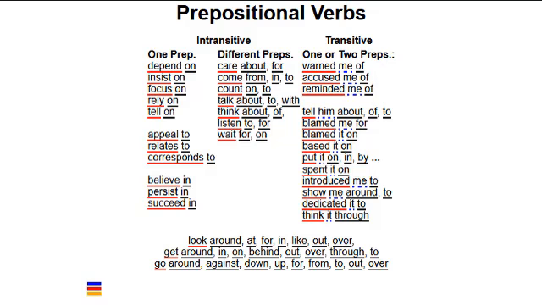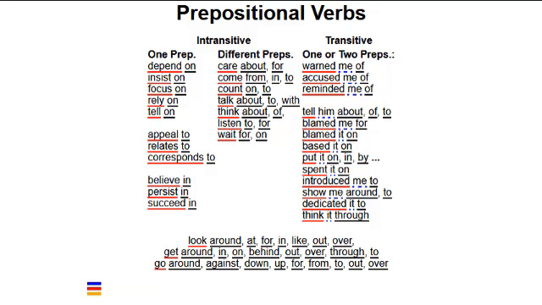Verbs like depend and rely are not used without their preposition on. Verbs like insist and believe can take a noun clause as an object, but otherwise insist needs its preposition. The verb believe can also take noun objects. However, its meaning changes in they believe him and they believe in him. More examples of prepositions changing the meaning of verbs are care about the price and cares for his grandmother.